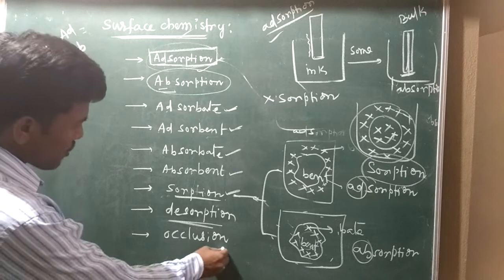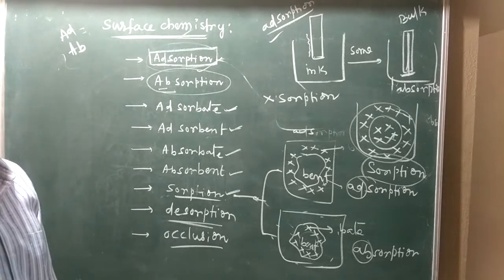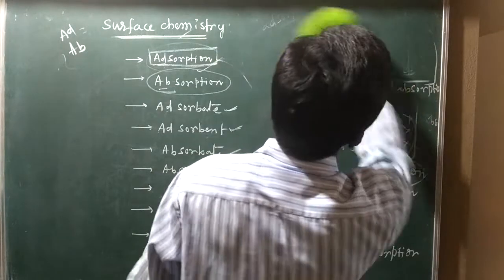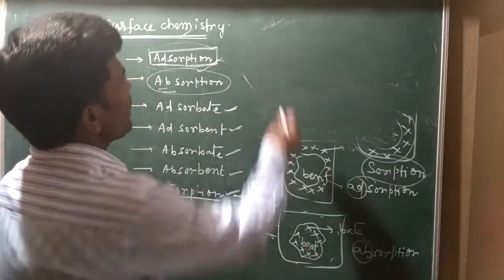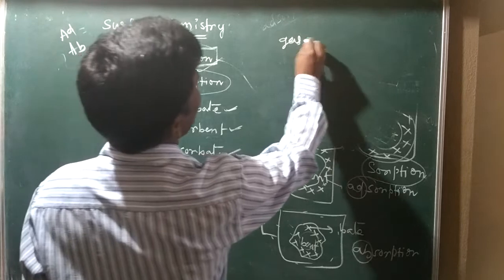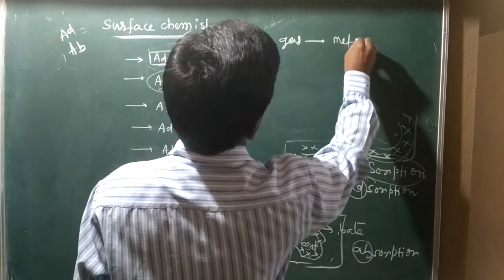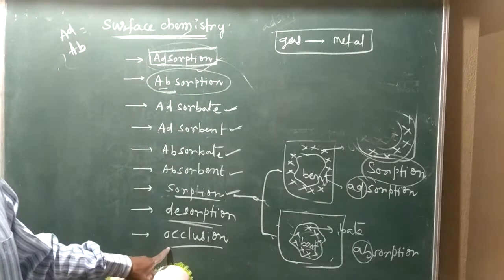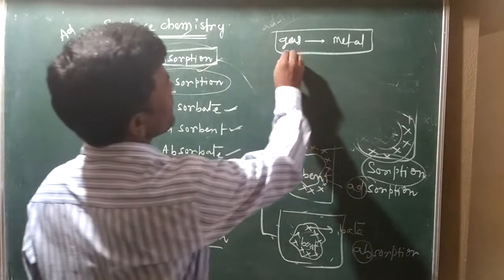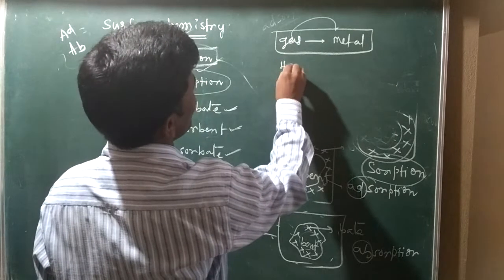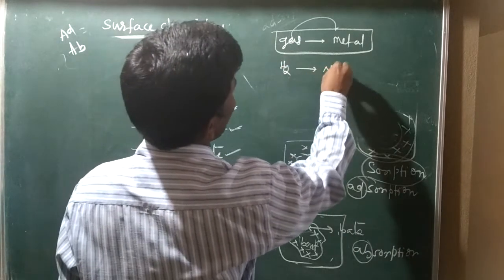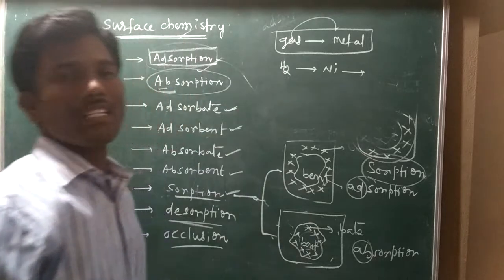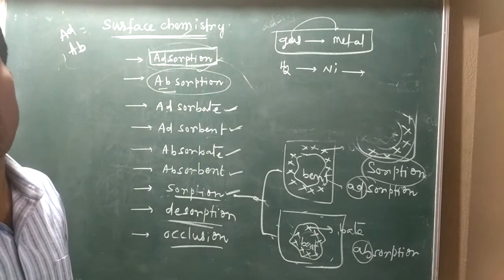At last, occlusion. What is occlusion? It is a phenomenon when a gas interacts with a metal surface. For example, H2 gas interacting with nickel catalyst in the hydrogenation of oils, ghee, vanaspati, dalda.